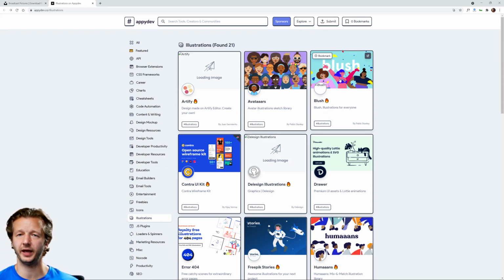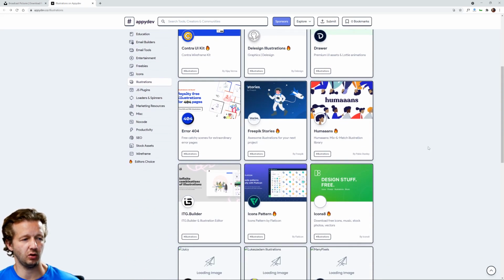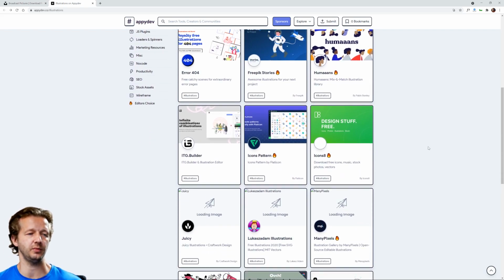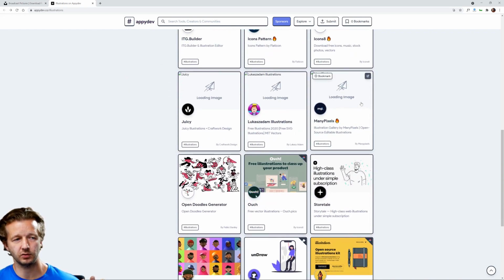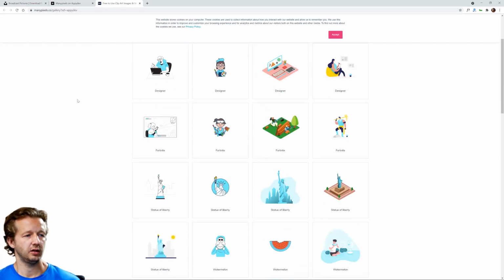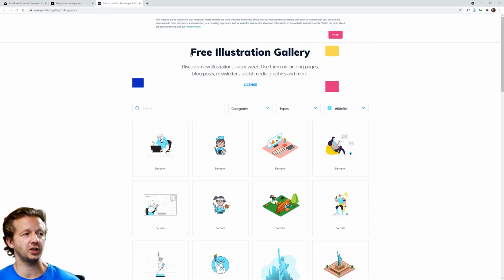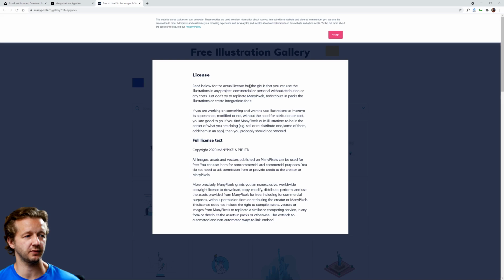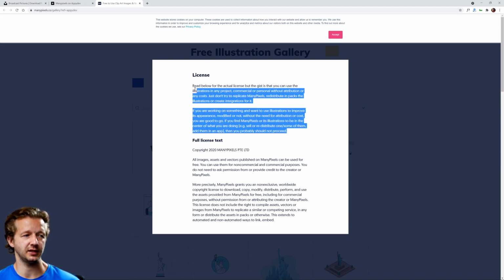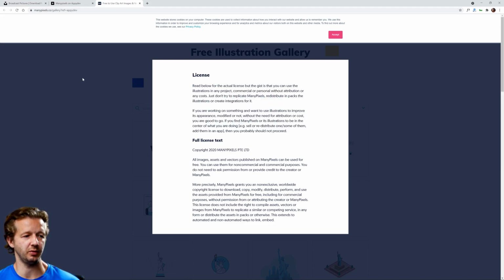Many of them are free, some are paid, but you can use all of these just to get ideas and possibly use illustrations for your project. So a lot of these I don't even know. So I'm just going to click on Many Pixels here, and these are illustrations. And of course you want to make sure, are these really free? Make sure you look at the license information, full license text. So make sure you read these and make sure you actually have the ability to use them.